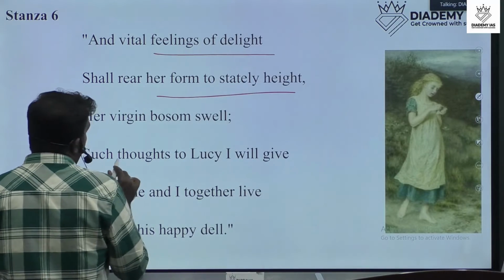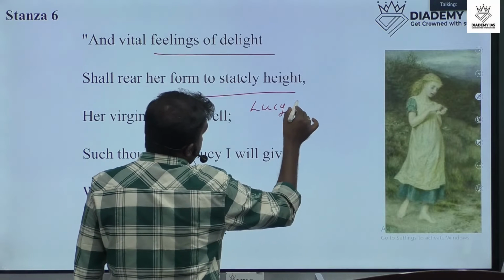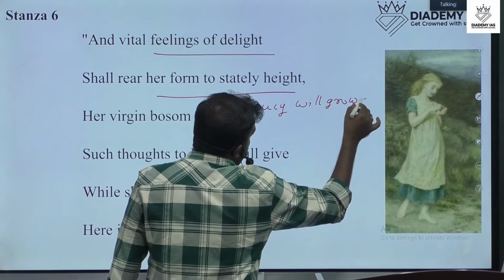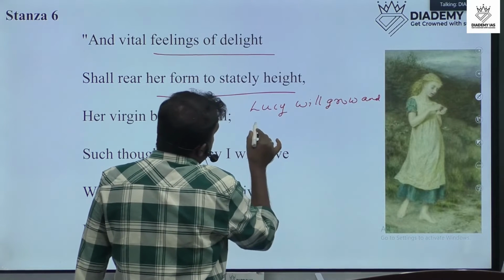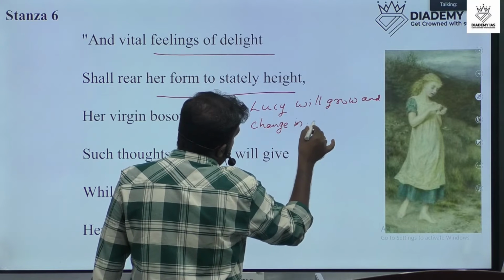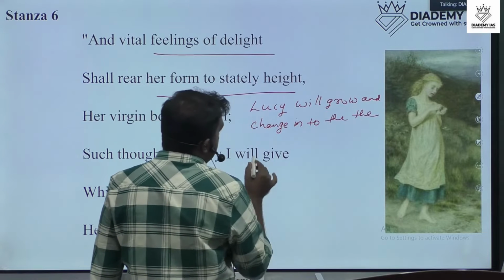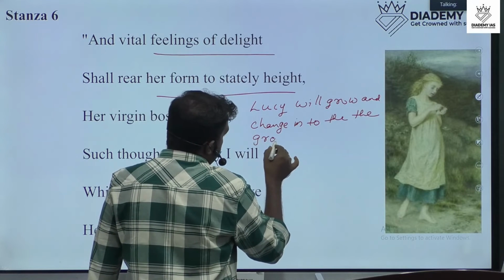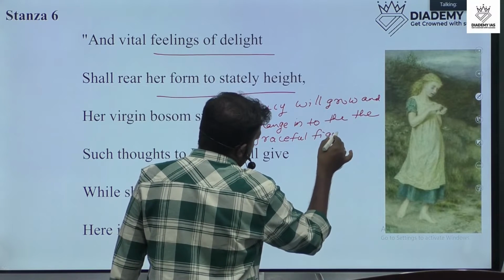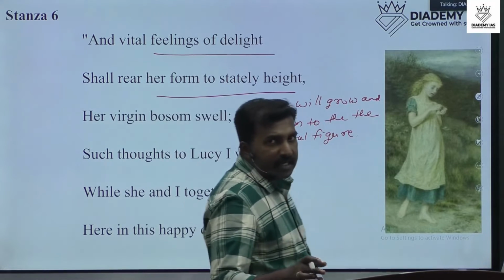Okay, Lucy will grow and change into the graceful figure.